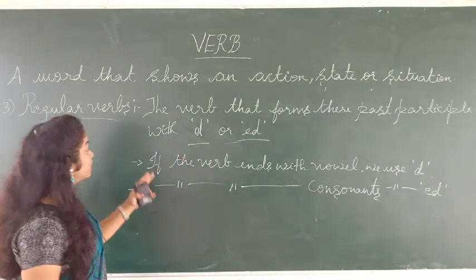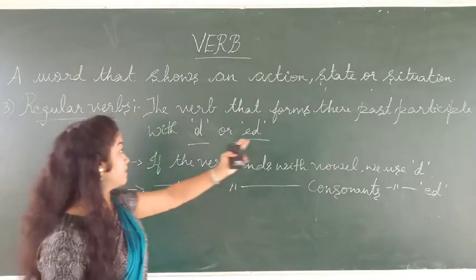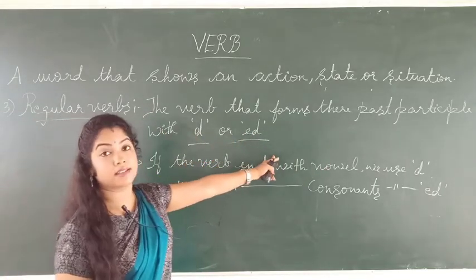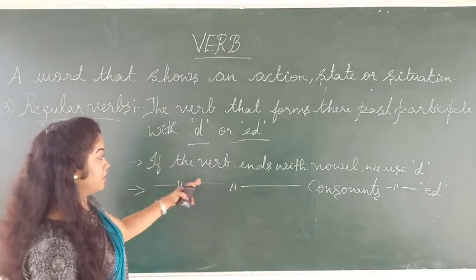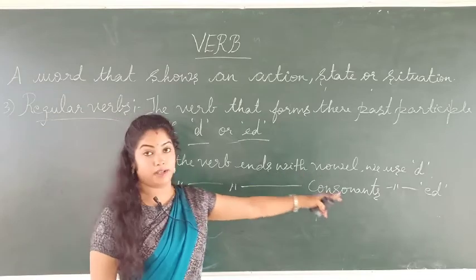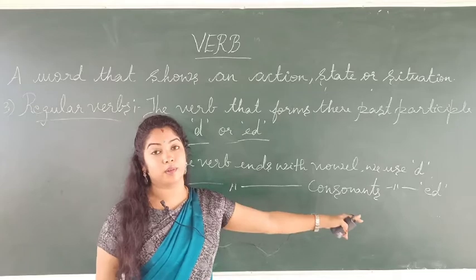So here what is a regular verb? The verb that forms their past participle with D or ED is considered as regular verbs. So there are some certain rules also. If the verb ends with the vowel, we use D. If the verb ends with the consonants, we use ED.